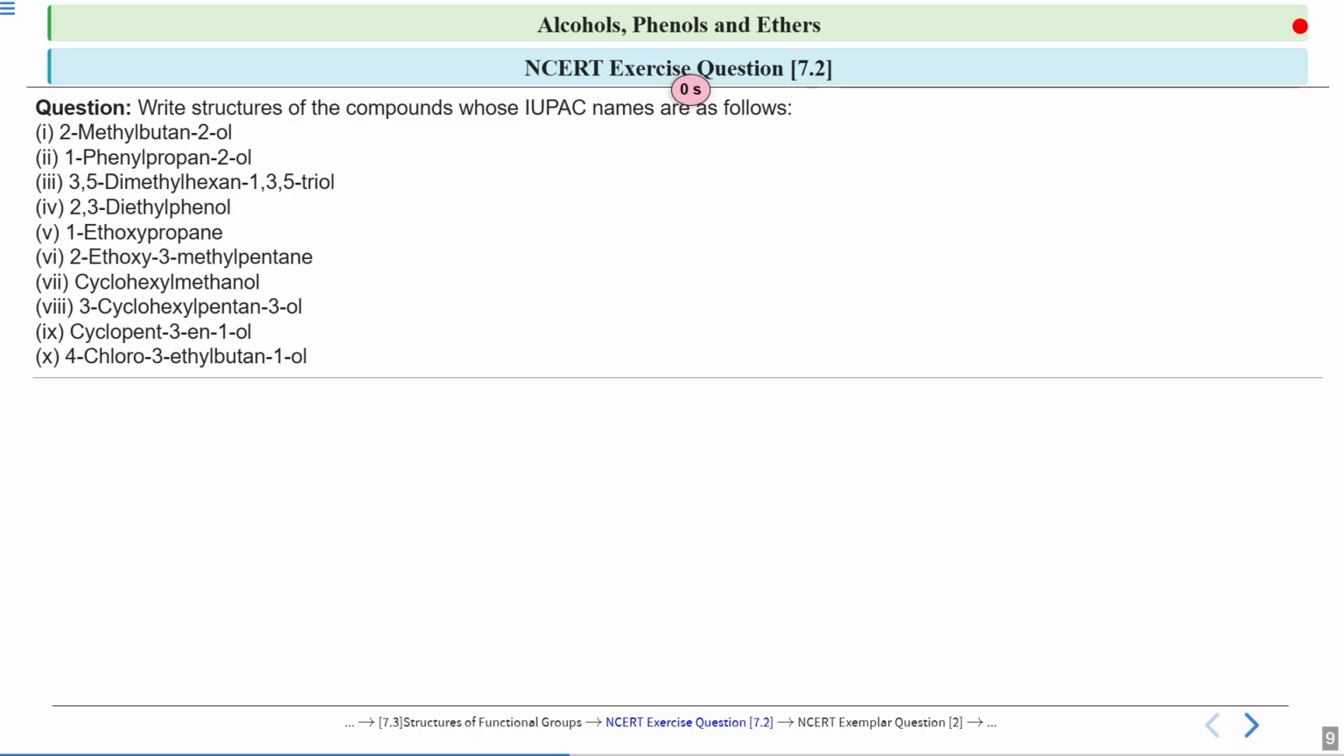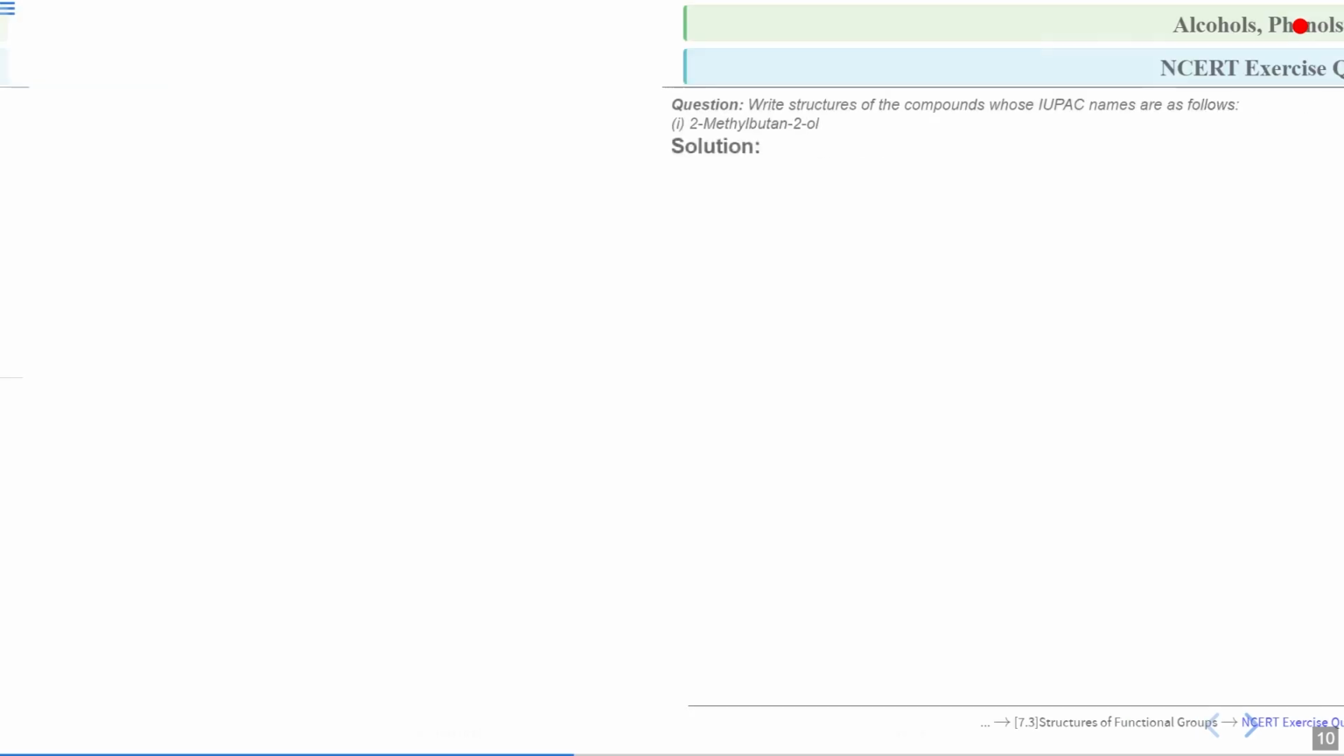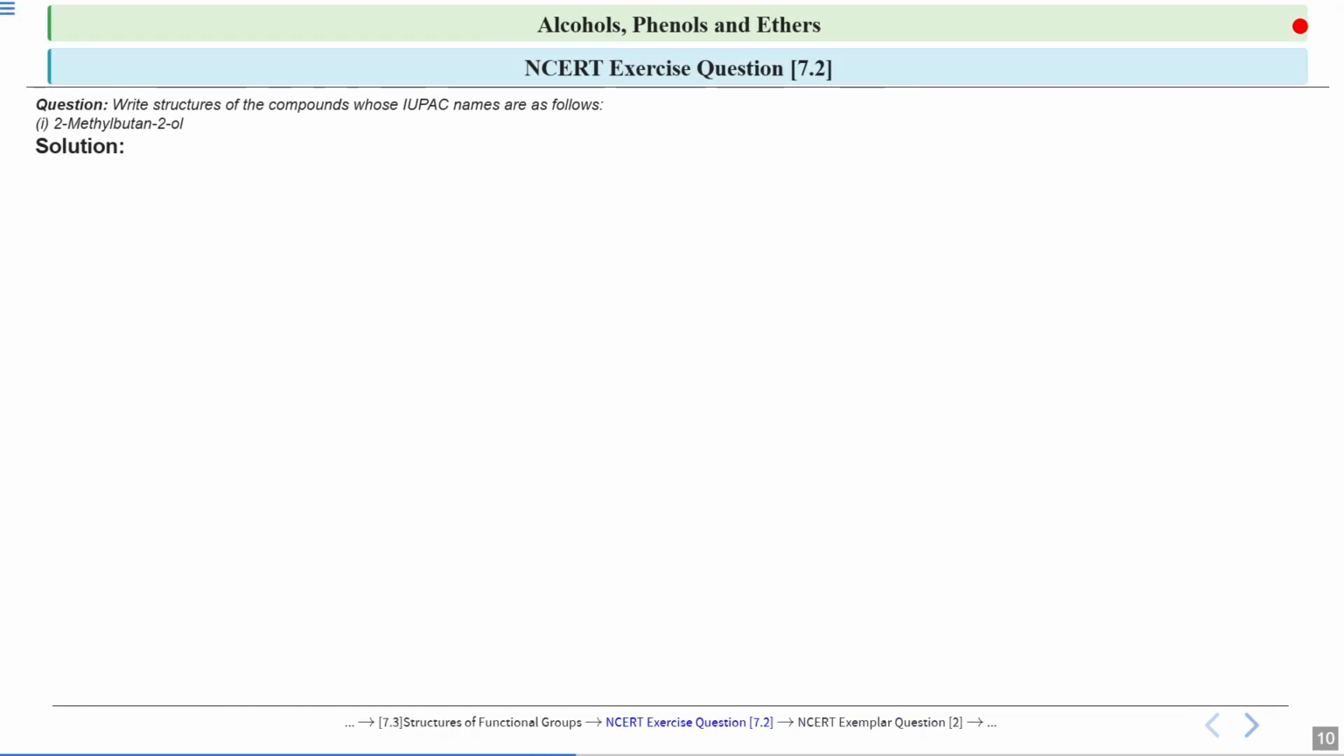Okay, so let's see one by one what the structures of these IUPAC names will be. Let us start with the first name, 2-methyl-butane-2-ol. Whenever you have to draw the chemical structure for an IUPAC name, you have to follow a certain set of rules. So first let's discuss these rules, and then we will see how to draw these structures.